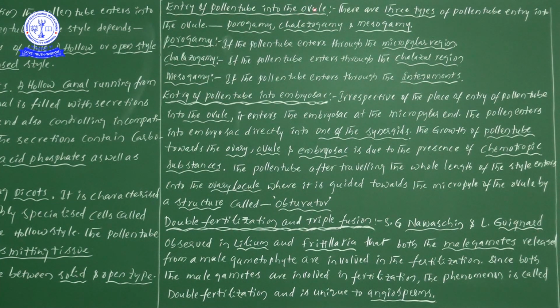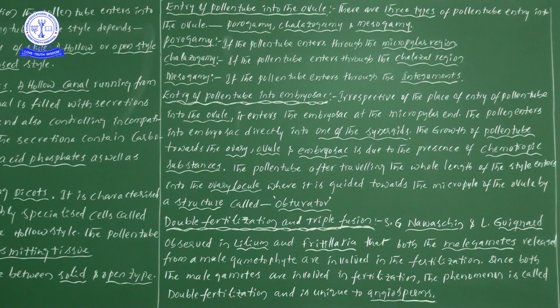Once the pollen tube has entered the ovule, only then can it enter the embryo sac, because the embryo sac is situated within the ovule. So there we can find three different types: porogamy, chalazogamy, and misogamy.